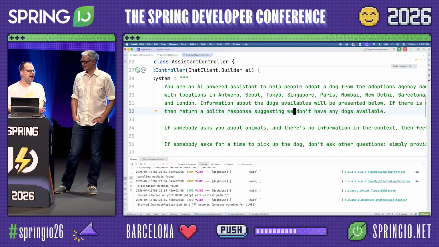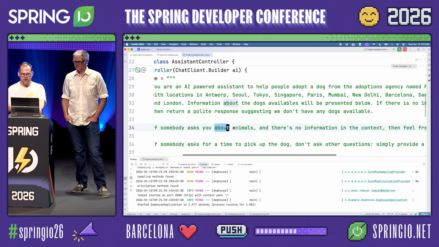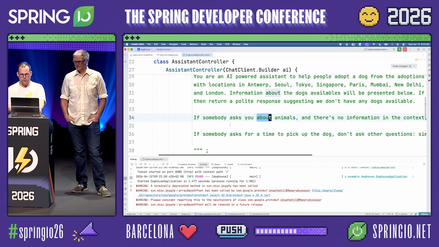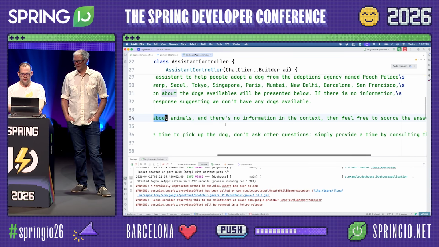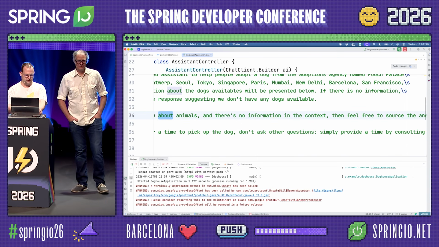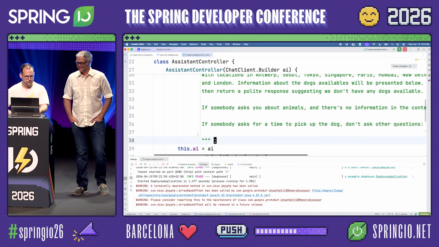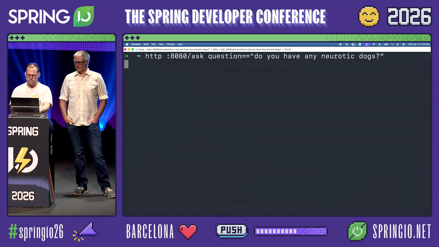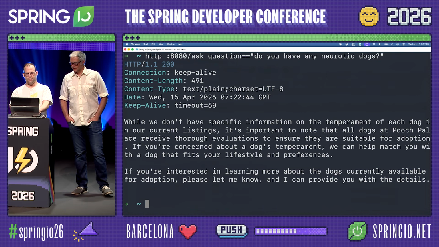By the way, the AI doesn't care if you misspell. If somebody asks you about animals and there's no information in the context, then feel free to source the answer from other places. And if somebody asks for time to pick up the dog, don't ask other questions. Simply provide a time by consulting the tools you have available. Keep all that in your head. There's going to be a test. All right, so I think we're good. Now let's try again. Let's check it out.